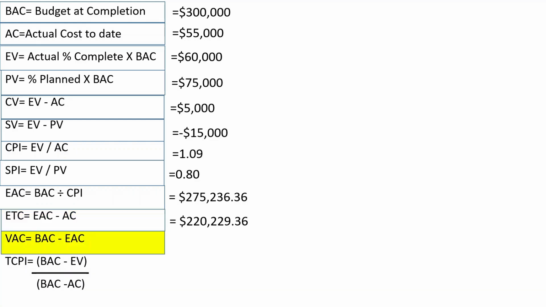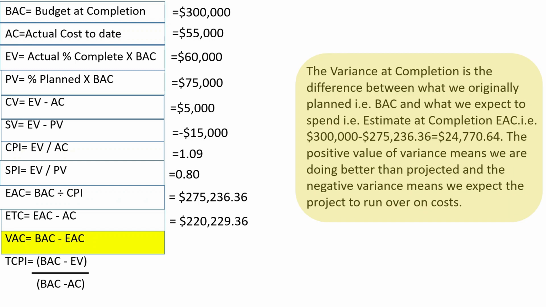VAC, variance at completion. Variance at completion is the projection of the amount of budget deficit or surplus. The variance at completion is the difference between what we originally planned, that is budget at completion, and what we expect to spend, that is estimate at completion, EAC. So in our example, it is $300,000 minus $275,236.36 equals